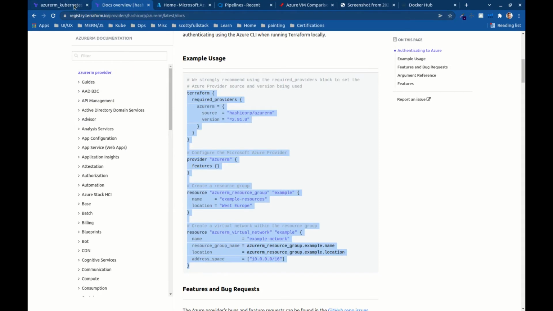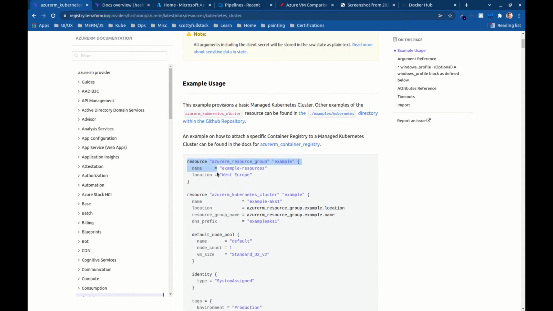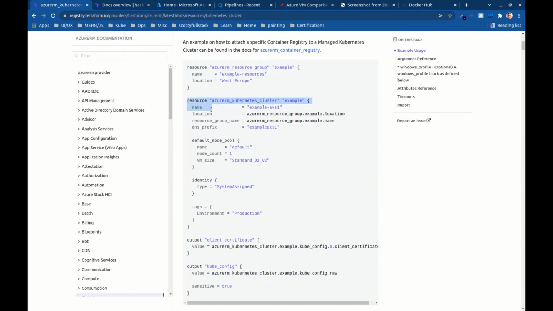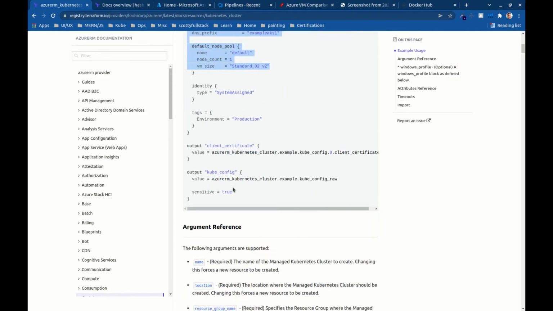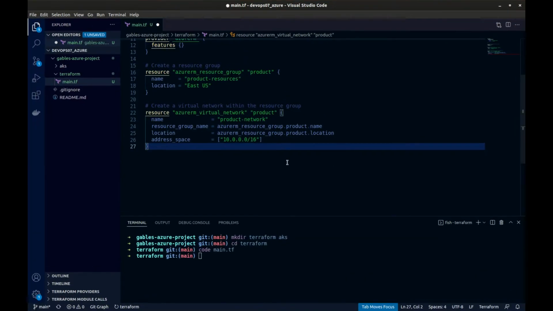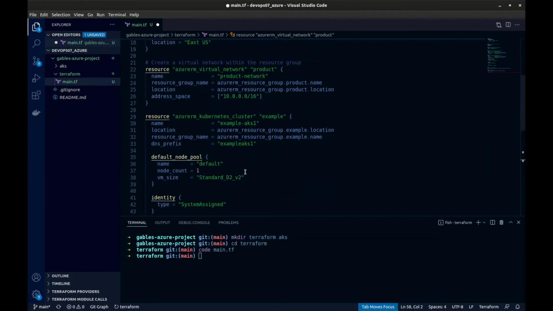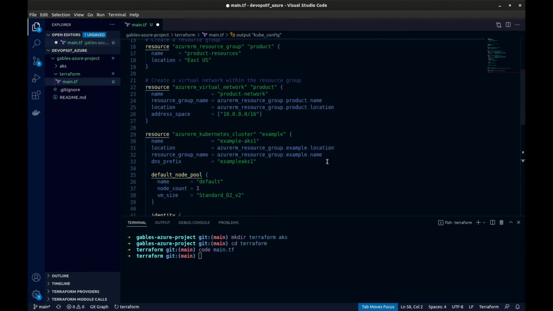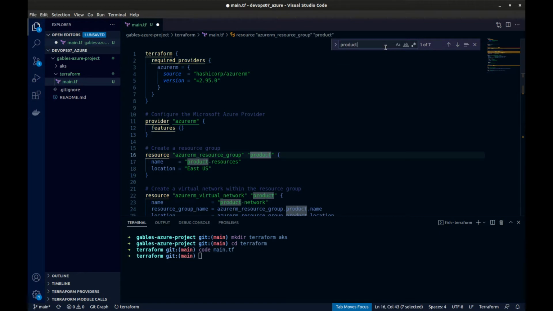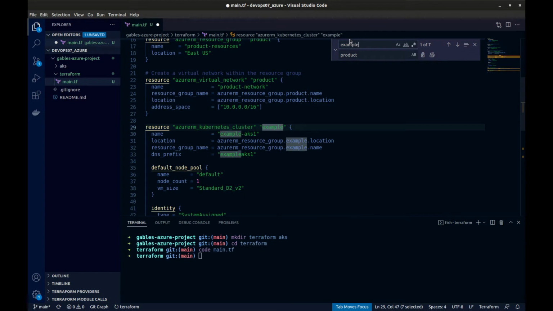Let's jump back to Kubernetes, and we're going to grab, no, we don't need the resource group. We need from here down, so the cluster all the way through its options. We're going to throw that in the bottom here. Okay, so we have our VNet up. We're going to replace example again with product everywhere. Oops, sorry, example. Okay, and here we have our cluster name is going to be product AKS.